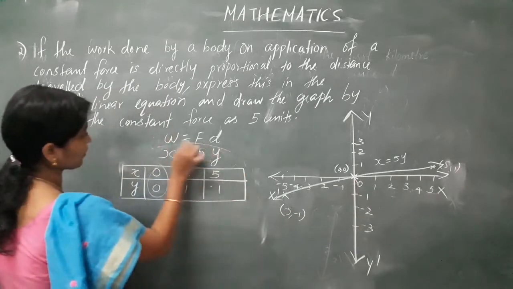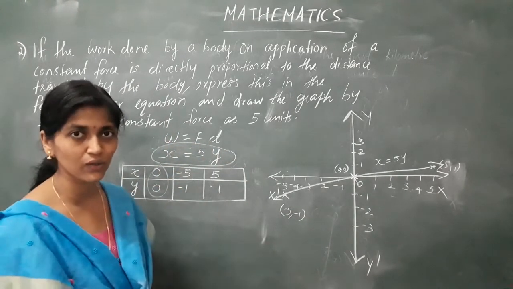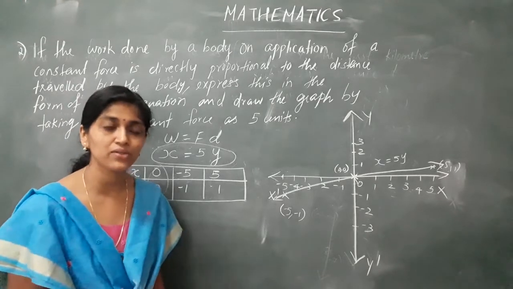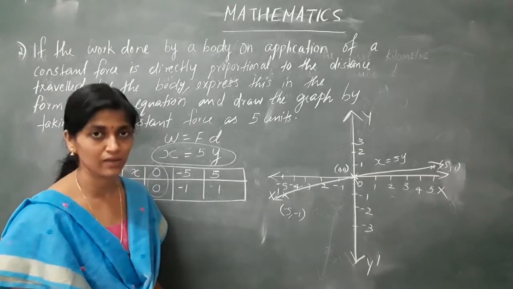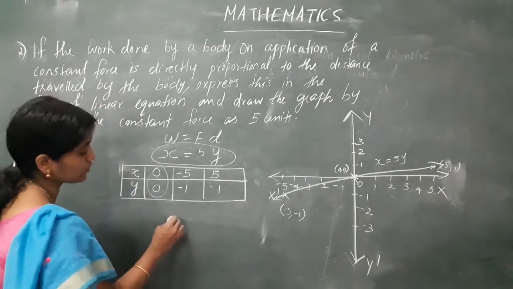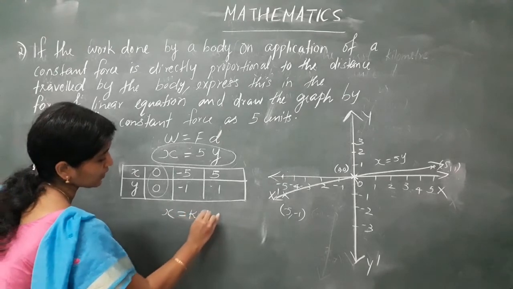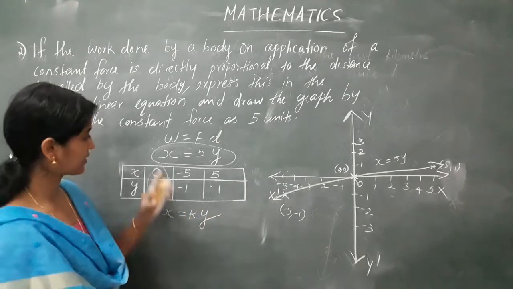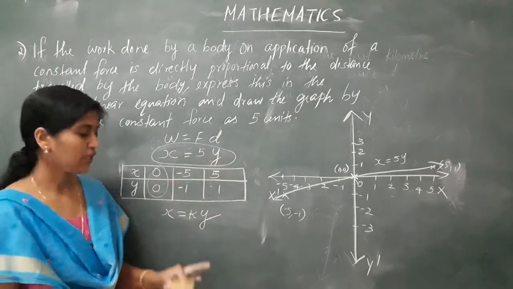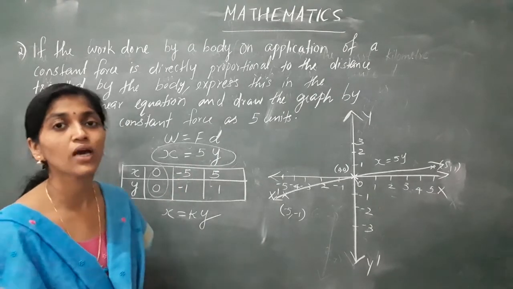So these types of equations, that is x is equal to 5y where the constant is 0, will pass through where? Origin. Which means I can say the remark: an equation of the form x is equal to ky will always pass through the origin.